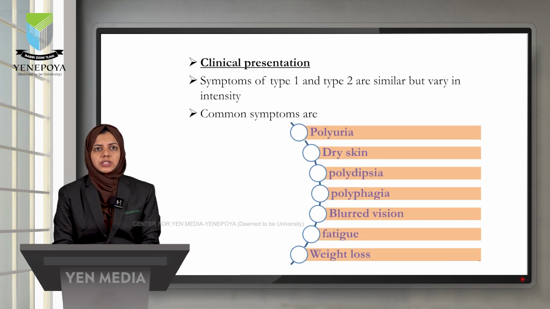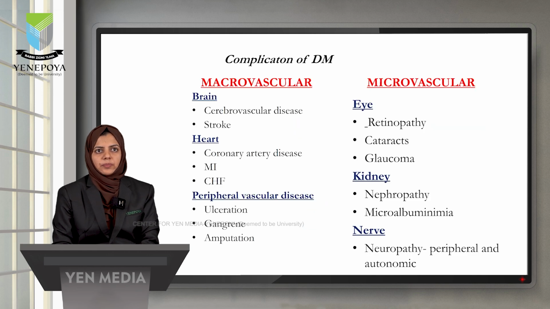Next, clinical presentation of type 1 and type 2 diabetes. The symptoms of type 1 and type 2 are almost similar, and the common symptoms are polyuria, dry skin, polydipsia, polyphagia, blurred vision, fatigue and weakness.